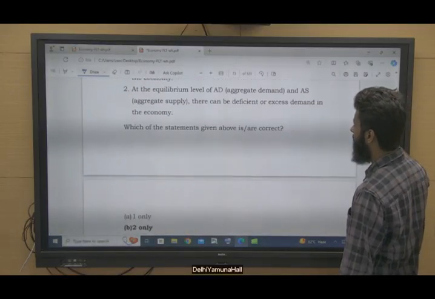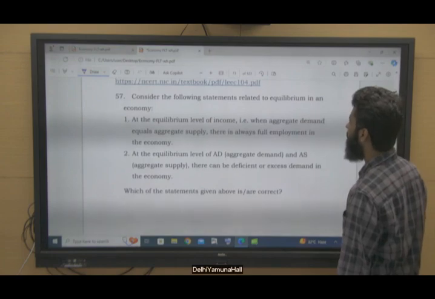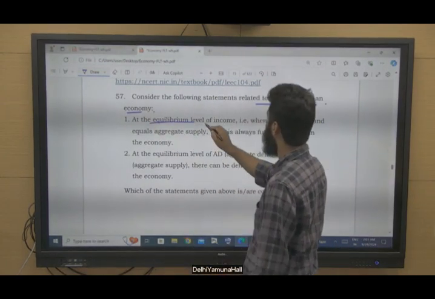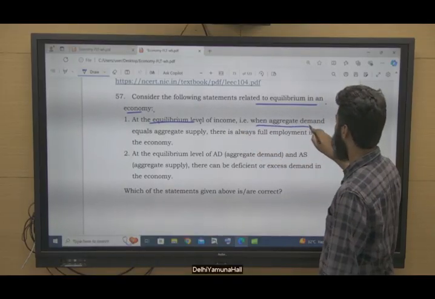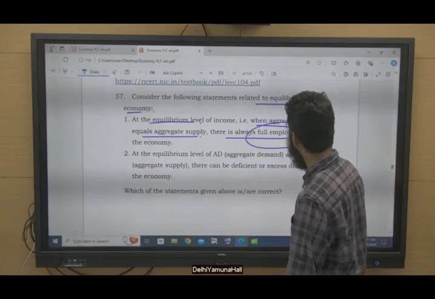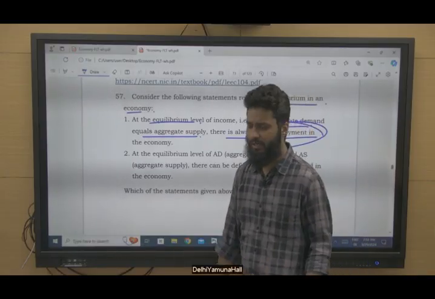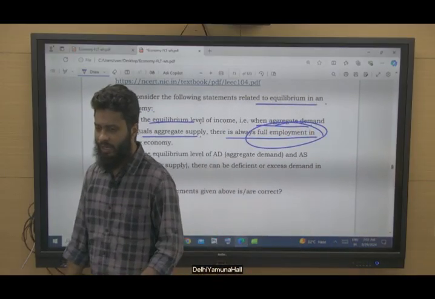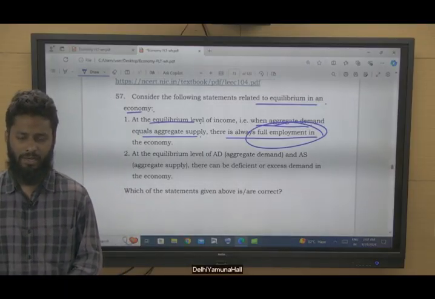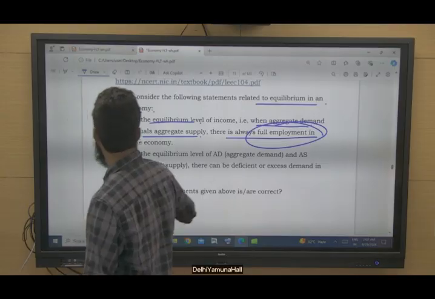Coming to question number 57. Consider the following statements related to equilibrium in an economy. At the equilibrium level of income, that is when aggregate demand equals aggregate supply, there is always full employment. No, this is not the correct statement. At equilibrium we may say that aggregate demand is meeting aggregate supply, but it is not related to unemployment, right?